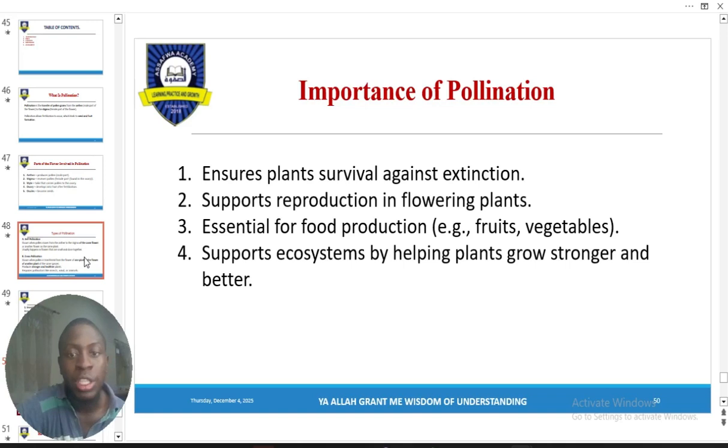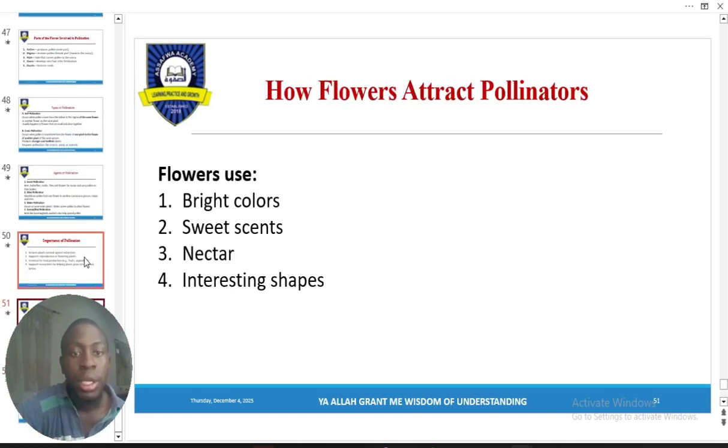Now, let's go to the next one. All right, how flowers attract pollinators. This is how your flower attracts pollinators. I think I'll go back so that you can see that this is how your flowers attract pollinators.